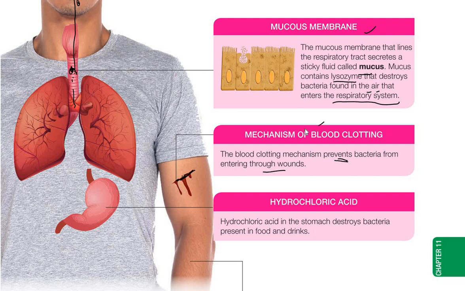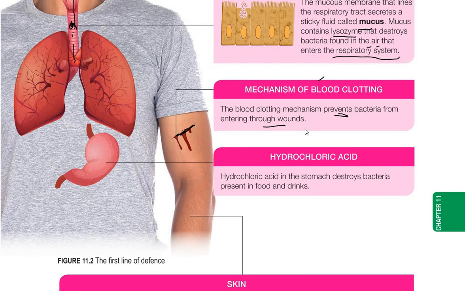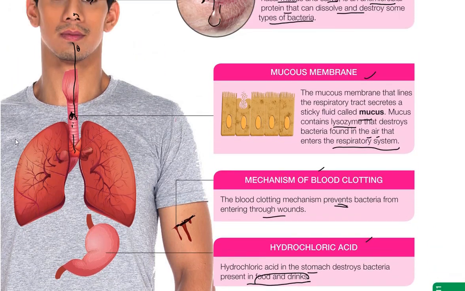Okay, and then next we have the hydrochloric acid. Let's say this one specifically in the stomach. This hydrochloric acid in the stomach destroys bacteria present in foods and drinks. This is specifically for food and drinks. So let's say you eat something, so the food will enter.